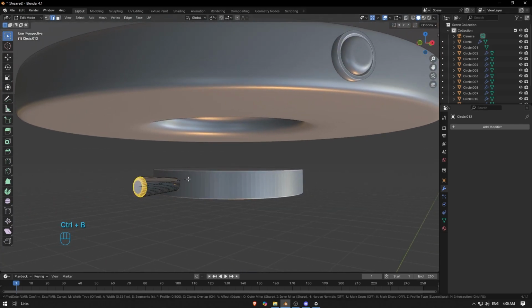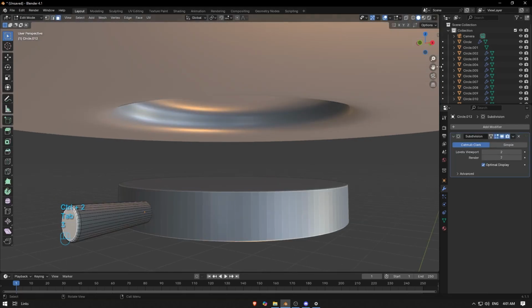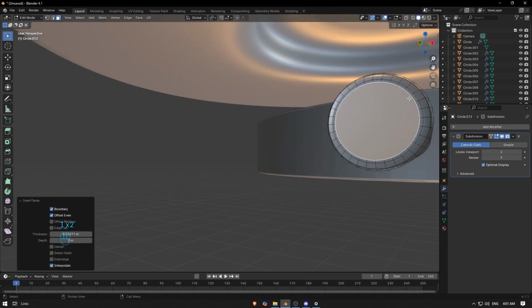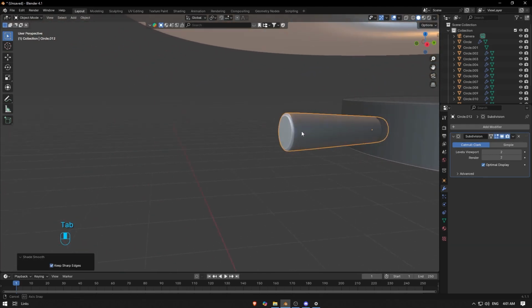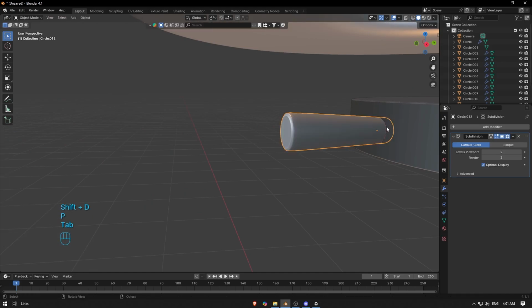Ctrl B for the bevel. Something close to this. Go Ctrl+2. And for the face, I'm gonna go here. You can make grid fill or just insert, insert, insert. And the smooth. And I'm gonna use this one. Or maybe add one more loop cut, like here. And Shift D and then B to separate it.